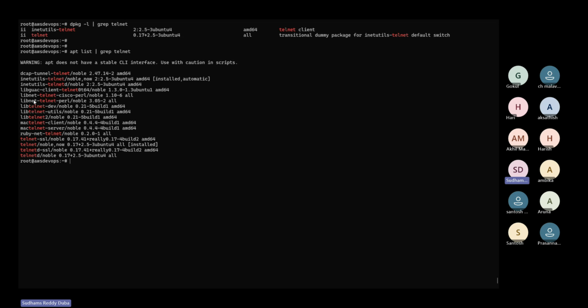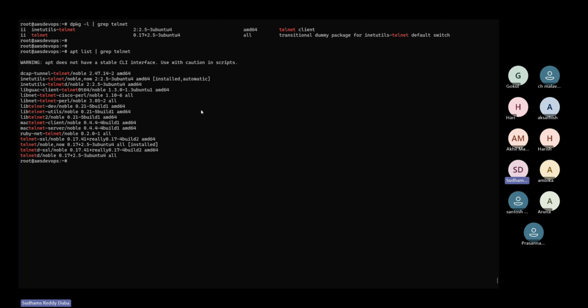You can see this is the main package. But we have many packages with the name telnet, but the actual packages are inetutils-telnet, this one, and the telnet package. These two are the main packages. So it is better you run dpkg -l.